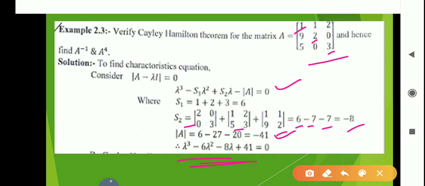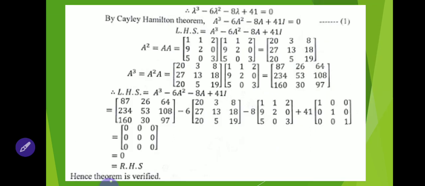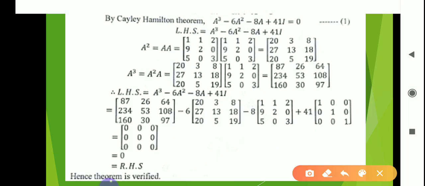Now with the help of Cayley-Hamilton theorem, Cayley says that every square matrix satisfies its own characteristic polynomial. Now if we apply the statement of Cayley-Hamilton theorem here, then we have to put lambda equal to A. After putting lambda equal to A, we will get an equation, this equation. Means with the help of Cayley-Hamilton theorem, in that equation if you put lambda equal to A, because Cayley says that matrix A satisfies its own characteristic polynomial, means replace lambda by A and it is satisfied.